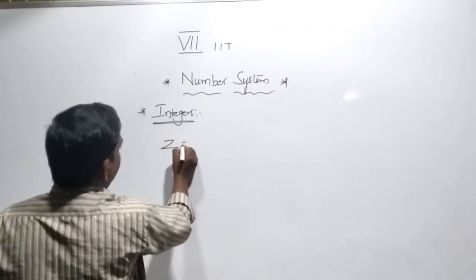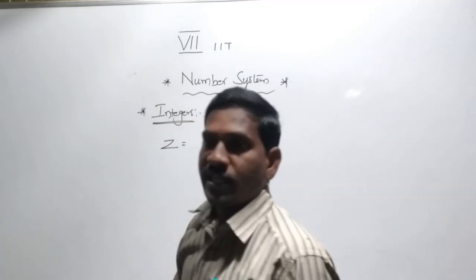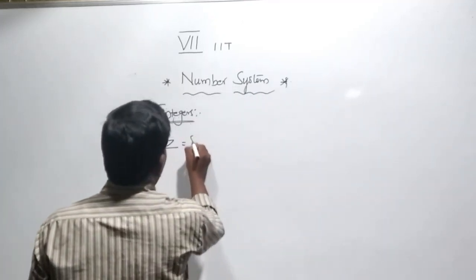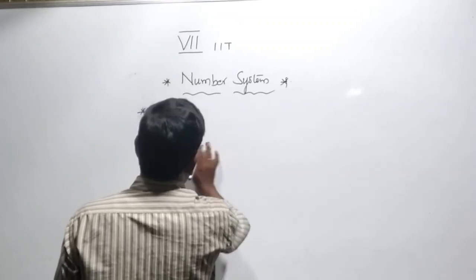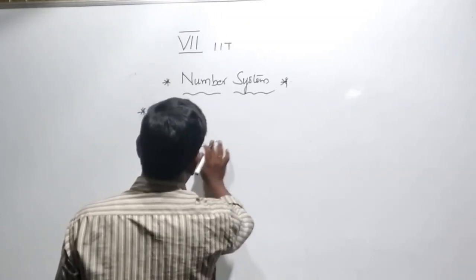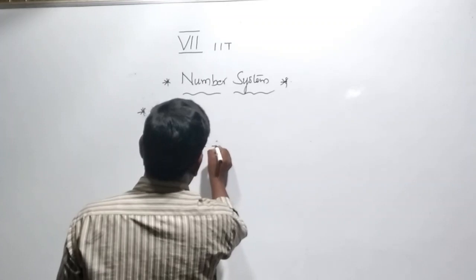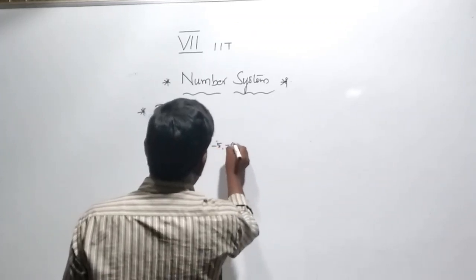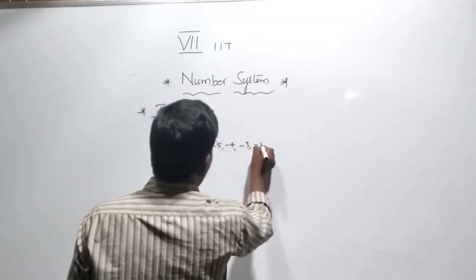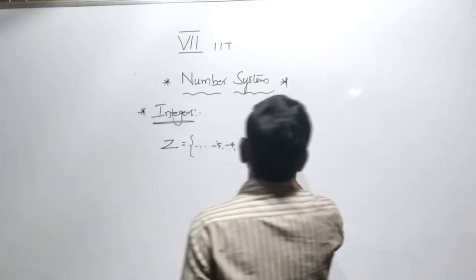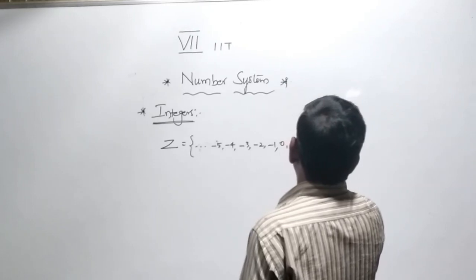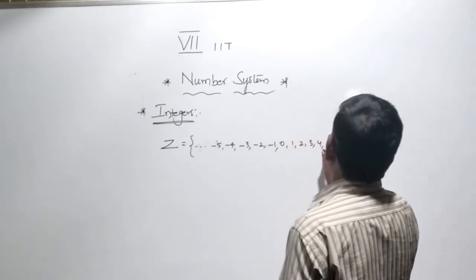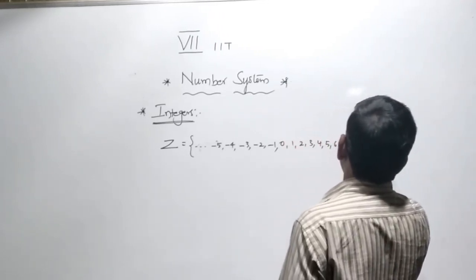The integers are denoted by Z. Z equals the set of ..., -5, -4, -3, -2, -1, 0, 1, 2, 3, 4, 5, 6, and so on.